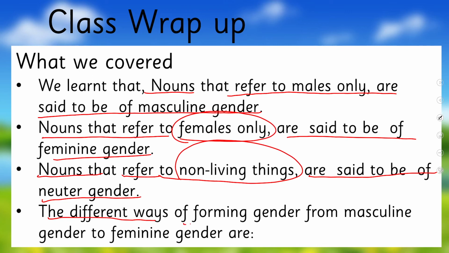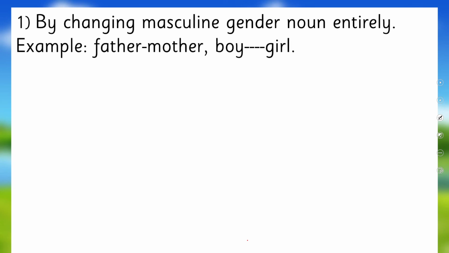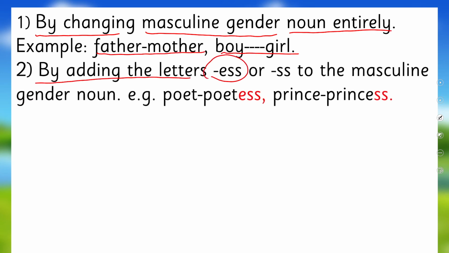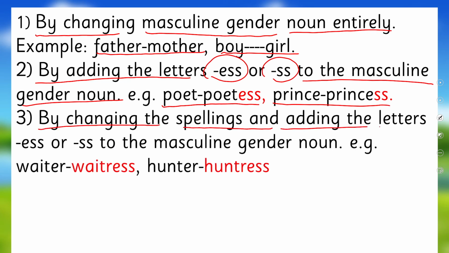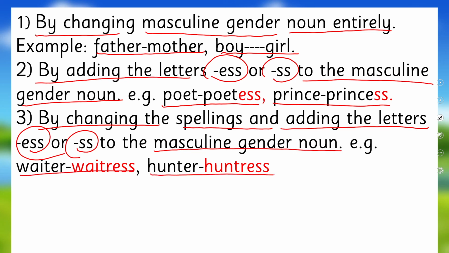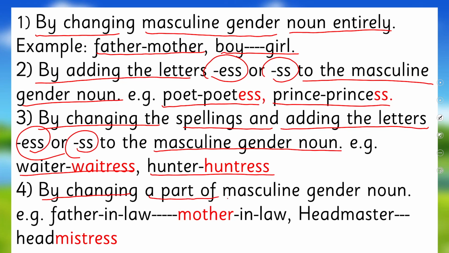The different ways of forming feminine gender from masculine gender are: by changing the masculine gender noun entirely, for example father and mother, boy and girl; by adding the letters es or ss to the masculine gender noun, for example poet and poetess, prince and princess; by changing the spelling and adding the letters es or ss to the masculine gender noun, for example waiter, waitress, hunter, huntress; and by changing a part of the masculine gender noun, for example father-in-law, mother-in-law, headmaster, headmistress.